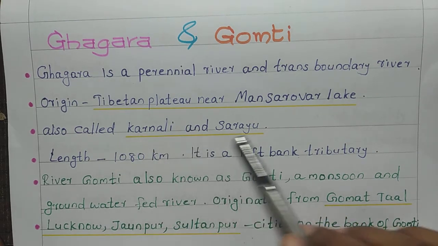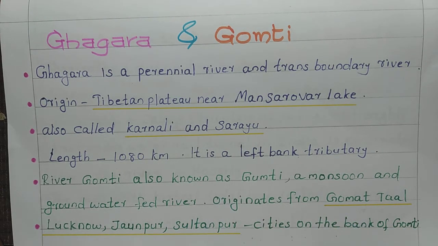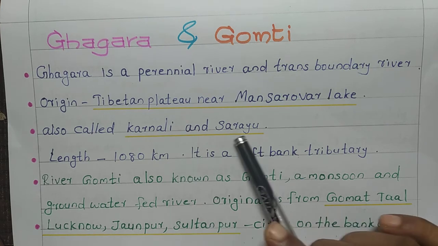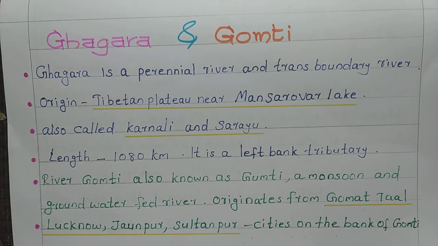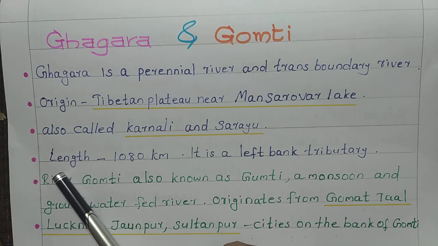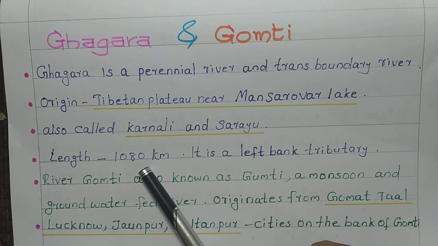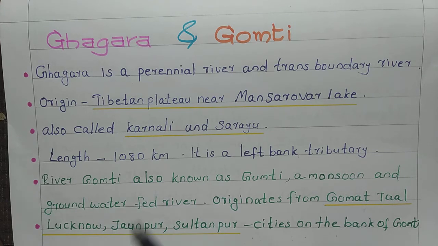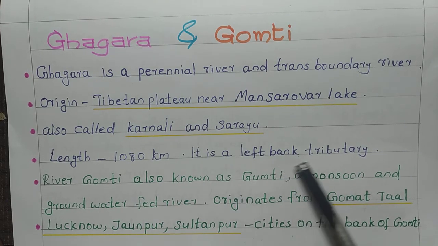Ghagra, otherwise known as Ghagar, also has other names: Karnali and Sarayu. In the Ramayana, it's described as Sarayu. The length of River Ghagra is 1080 kilometers, and it is a left bank tributary.